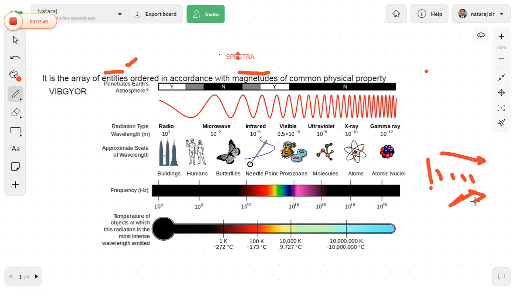The best example of spectra is electromagnetic radiation. This is the electromagnetic radiation, where we can observe radio waves and also microwaves, infrared, visible, UV light, X-ray, and gamma rays. There are some beautiful images here also.